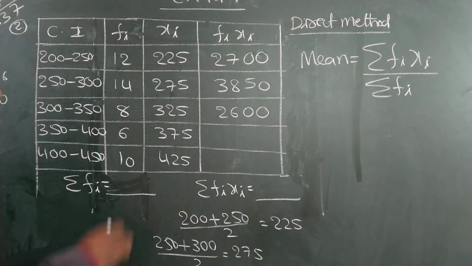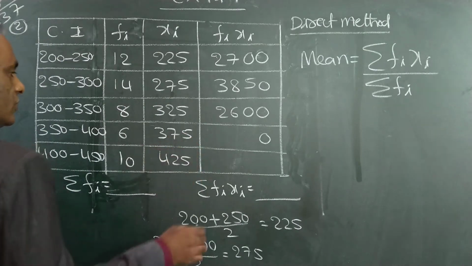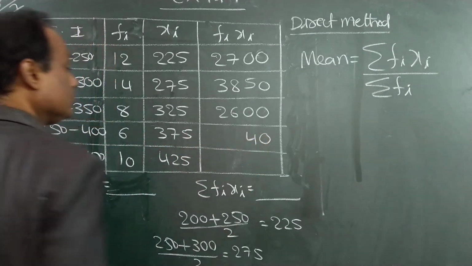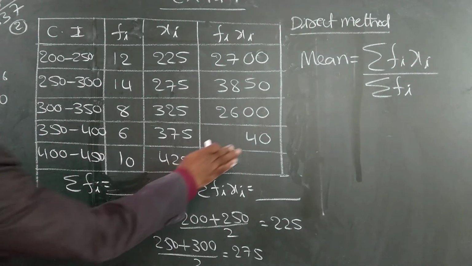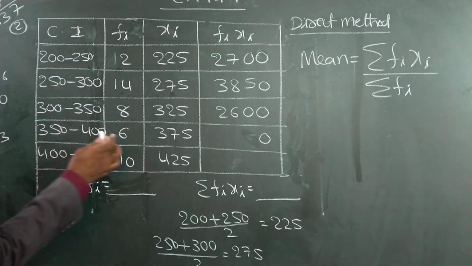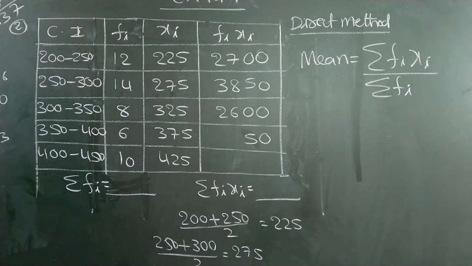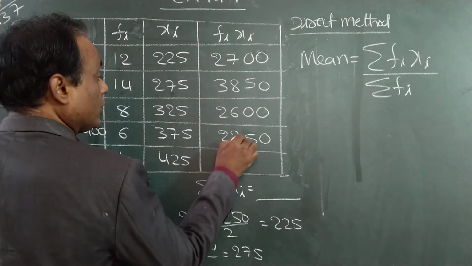Six into 375. 6 into 5, 30. 3. 6 7 is 21 plus 3, 24. 6 5 is 33. 6 7 is 42 plus 3, 45. 4 6 3 is 18 plus 4, 22.